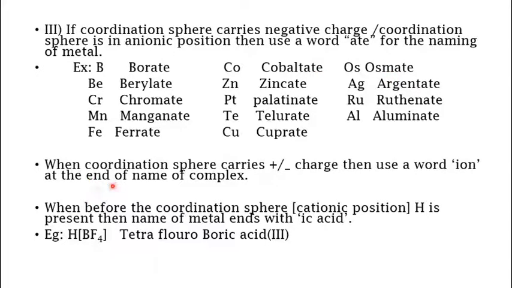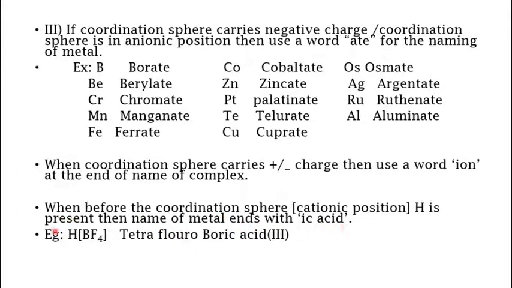Then when the coordination sphere carries a positive or negative charge, use the word ion at the end of the complex. If the given complex is in anionic form or cationic form, then you will end the name by using the word ion. Suppose when, before the coordination sphere, hydrogen H is present, then the name of the metal ends with IC acid.